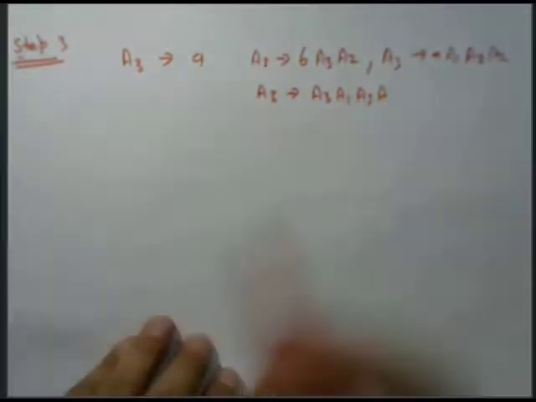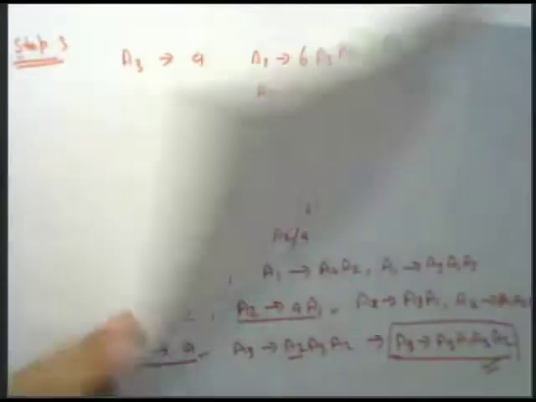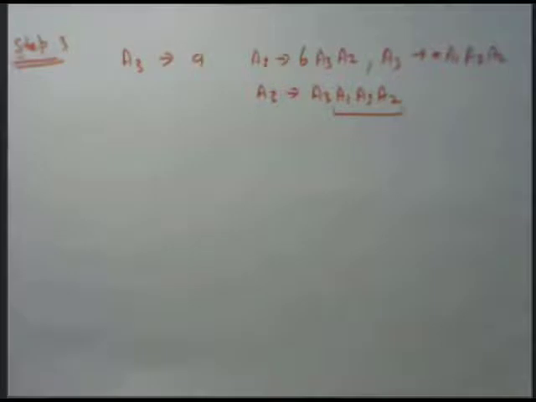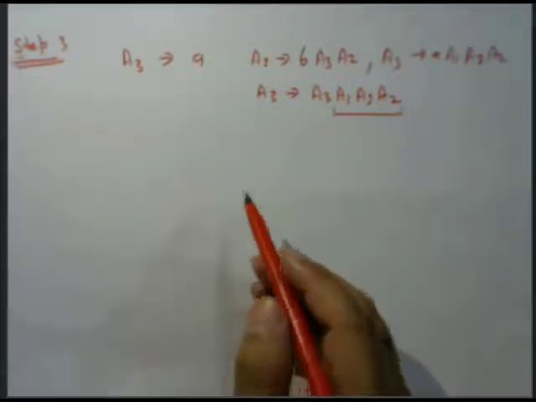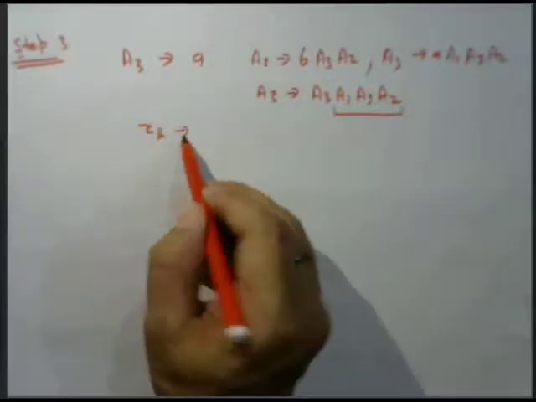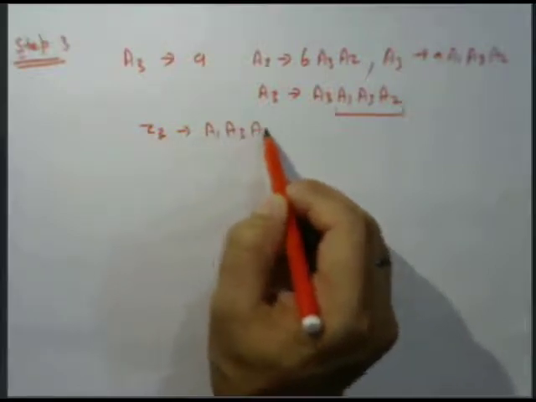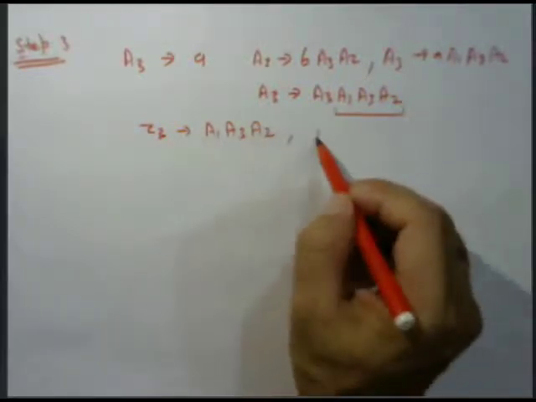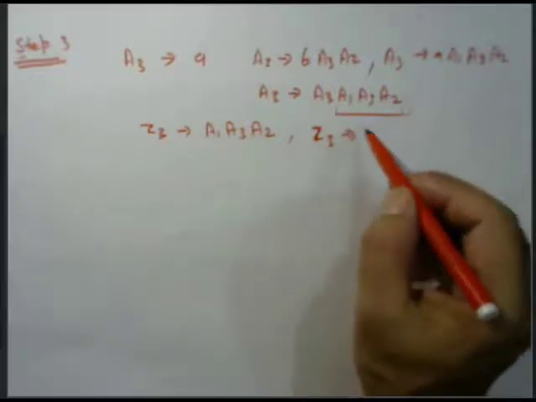Now taking a value as Z, taking a value Z3, then if we define the value Z3, the value of Z3 you can write here, Z3 tends to A1 A3 A2, and the value of Z3 tends to A1, that is equal to A1